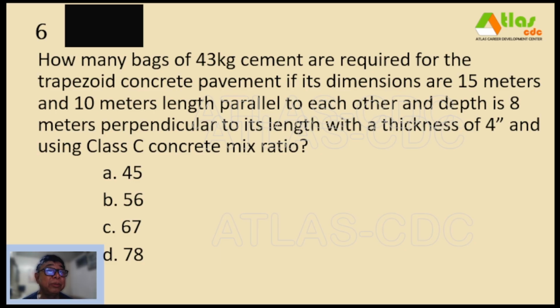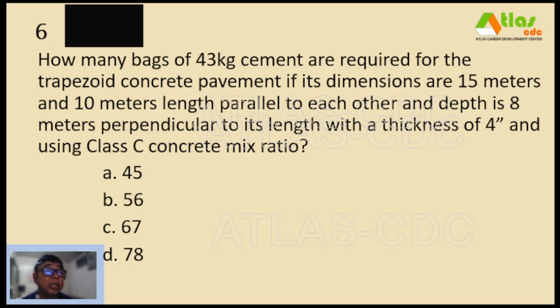So which means that we have already computed the area and the volume kanina, and so we are now going to determine how many cement do we need for a Class C concrete mix for that concrete volume.